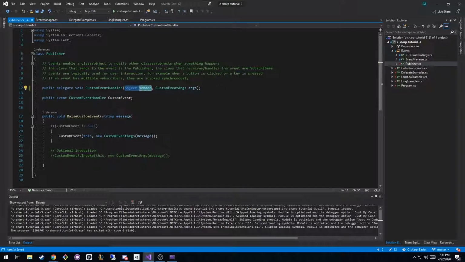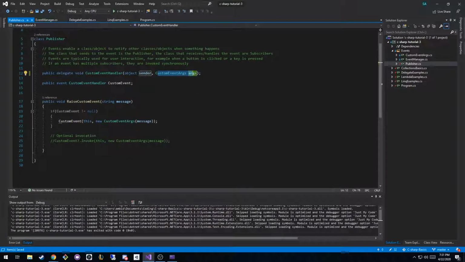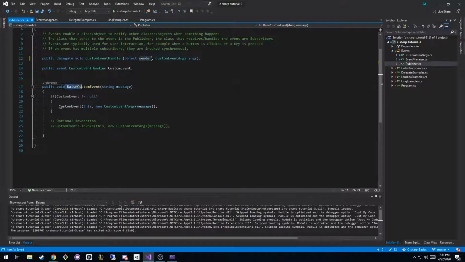So maybe you want to say, if this button sent this event, we do X, and if this button sent it, we do Y, right? And then we want to send whatever arguments come with it. So if we have 3 buttons, button 1, 2, and 3, maybe we want to pass integers 1, 2, and 3 so we can respond accordingly. So we have the delegate that is the holder of the function, and we have the event that people subscribe to. And so we can raise the event and pass in a message.